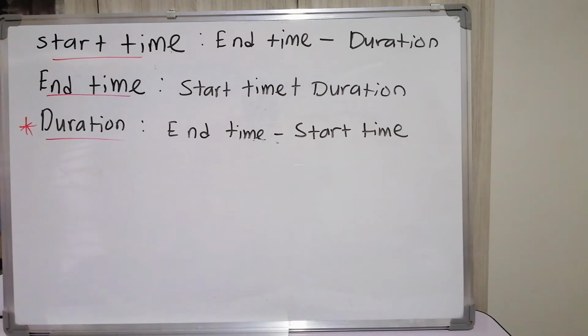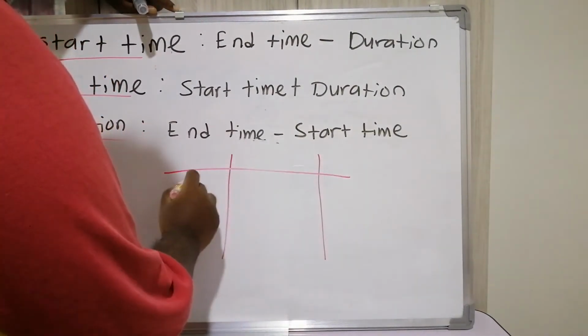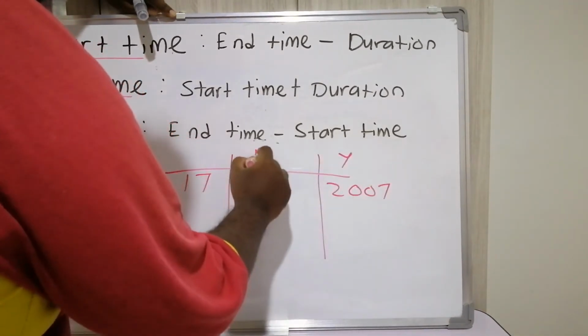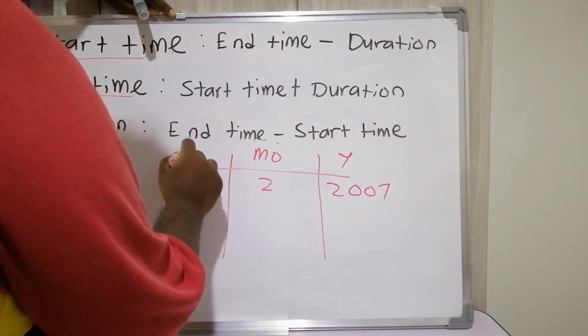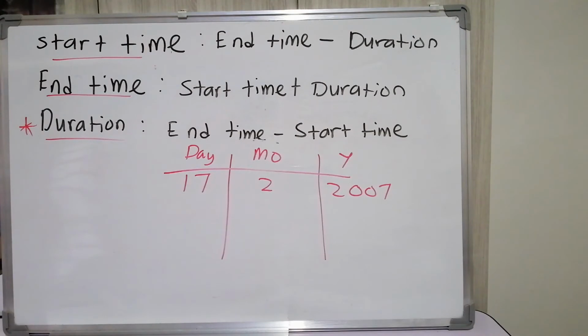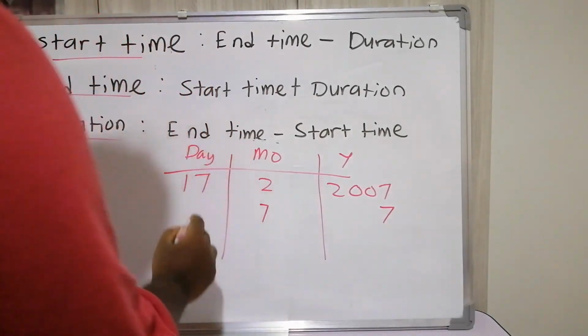You can see the year, month, and day when NASA launched the satellite: 17 February 2007. This is year, this is month, and this is day. They told us the mission was 7 years, 7 months, and 11 days.